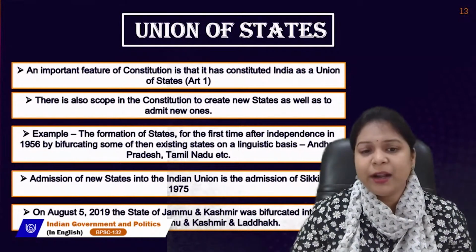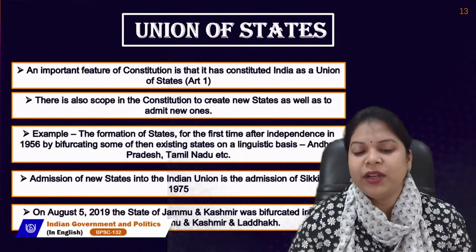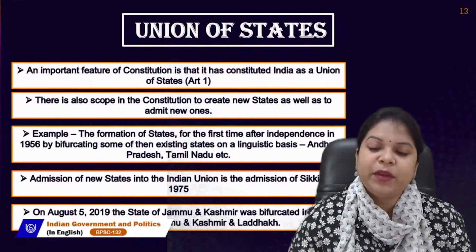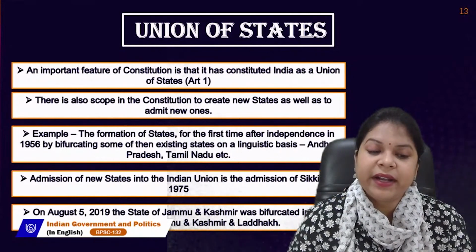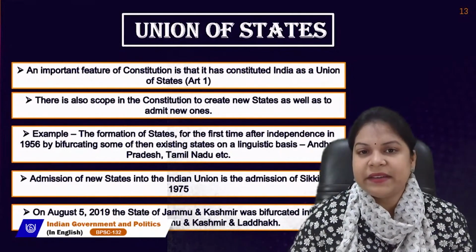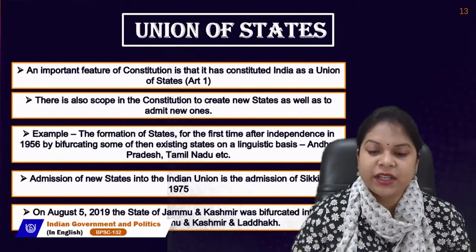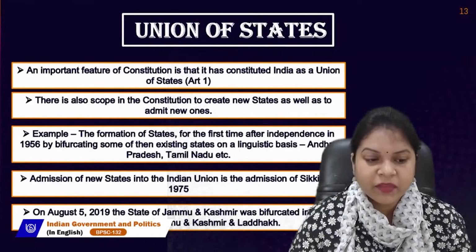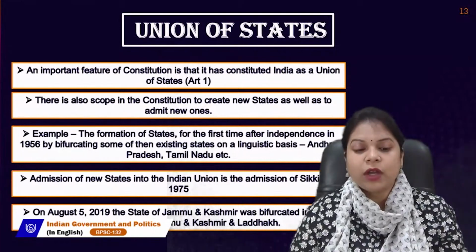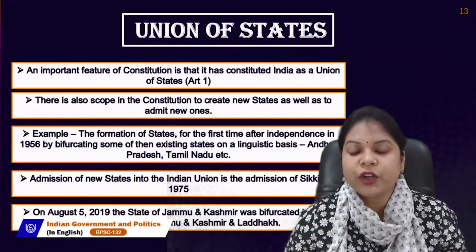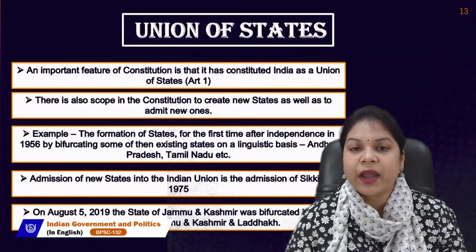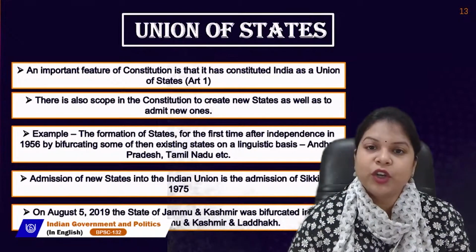An example of admission of new states into the Indian Union is the admission of Sikkim in 1975. So, in 1975, Sikkim was a new state which was admitted into India. On August 5, 2019, the state of Jammu and Kashmir was bifurcated into two union territories, that is Jammu and Kashmir and Ladakh.